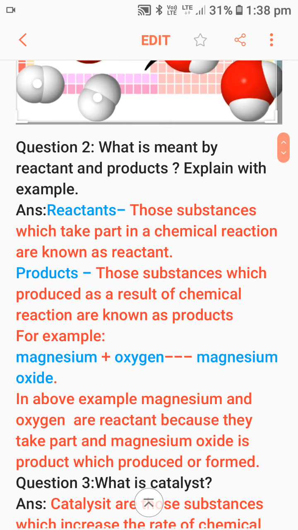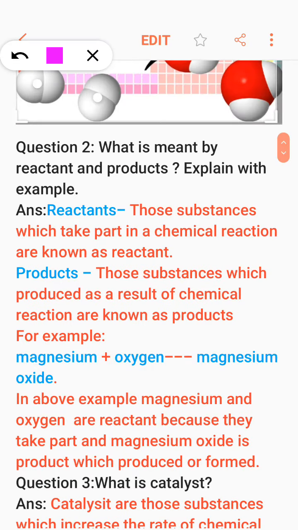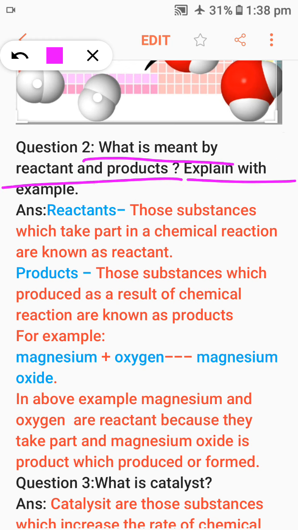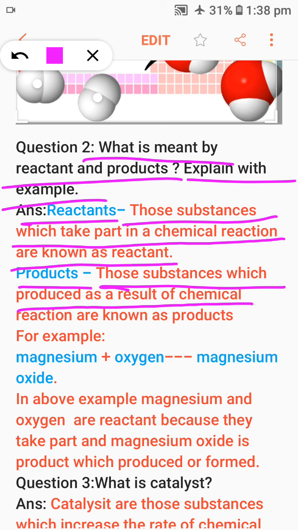Second question, what is meant by reactant and product? Explain with example. Those substances which take part in a chemical reaction are known as reactants, and those substances which are produced as a result of a chemical reaction are known as products.